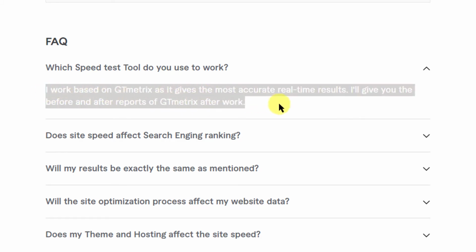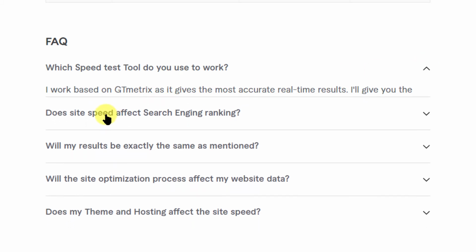So this sentence is very important, my friend. If you want to, you can actually copy this and paste it in your description, because many people will not come this far to read the FAQs, but they will obviously read the description. So put it up. This is a very important point.